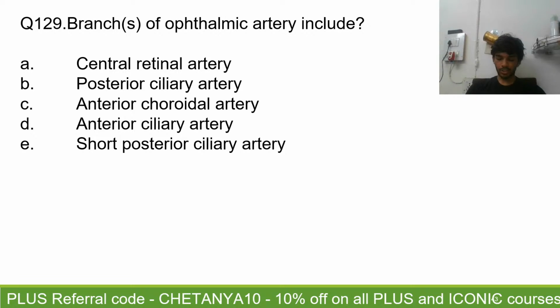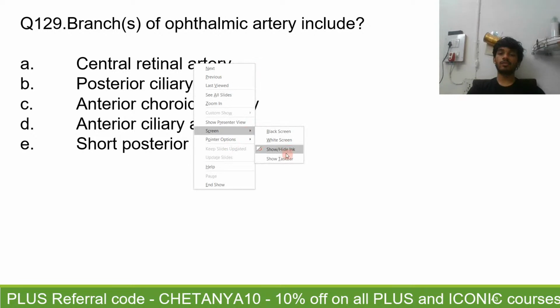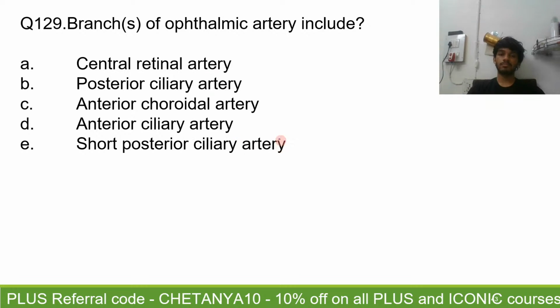129. What are the branches of the ophthalmic artery? What are the branches of the ophthalmic artery from these? Alright. You have to choose the branches of the ophthalmic artery from these. You were given around 5 here. So you have to choose which all are the branches of the ophthalmic artery, which is a branch of the internal carotid artery. Remember, it arises from the internal carotid artery as soon as it leaves the cavernous sinus. So it is a branch coming from the part distal to the cavernous sinus. Ophthalmic artery is an important artery.